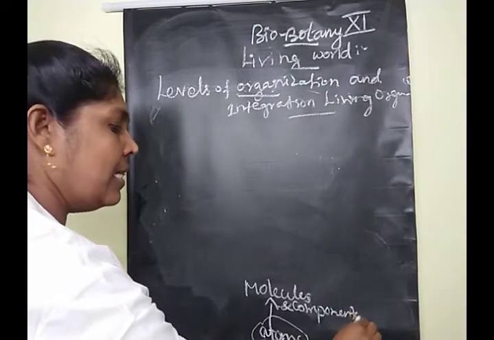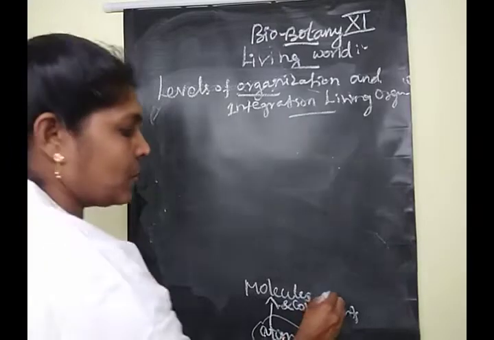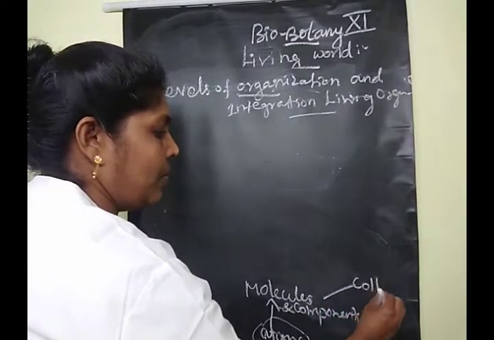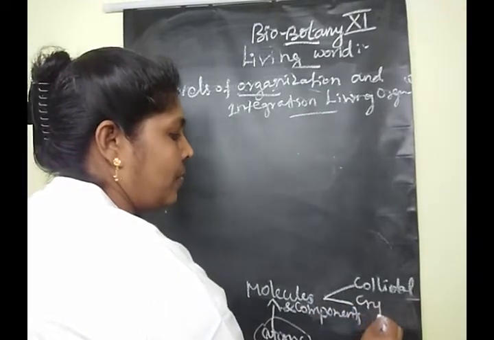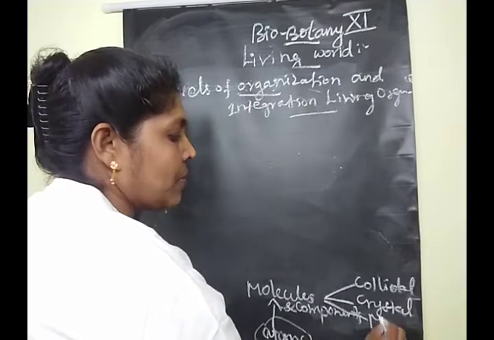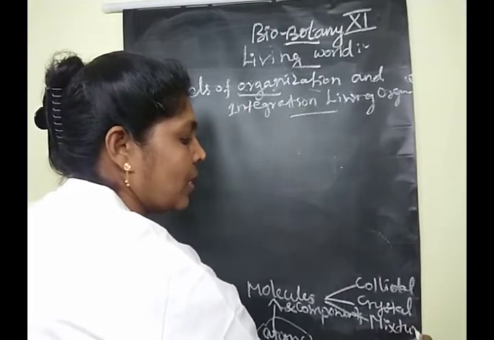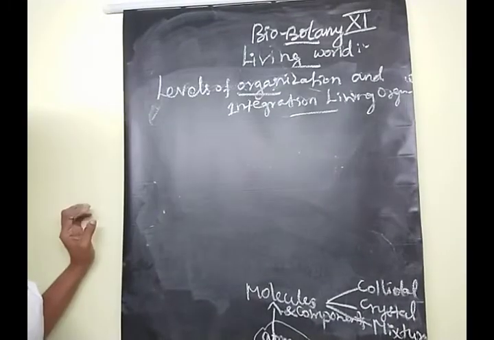Clear? These molecules and components come in 3 forms: one is colloidal form, another is crystal form, and another one is mixture form. So these 3 forms are available in molecules and components.